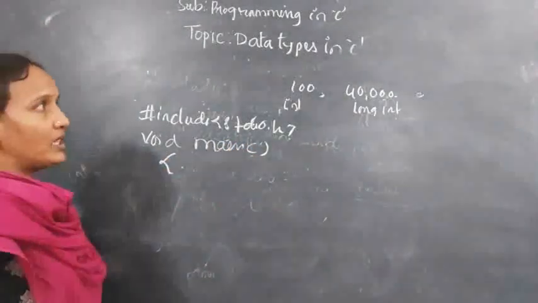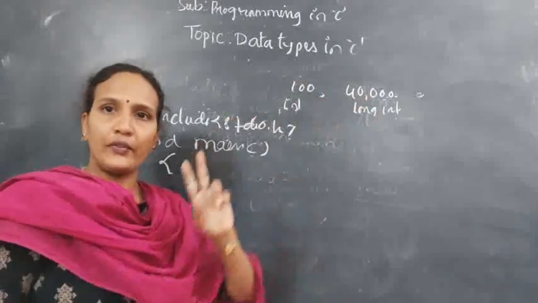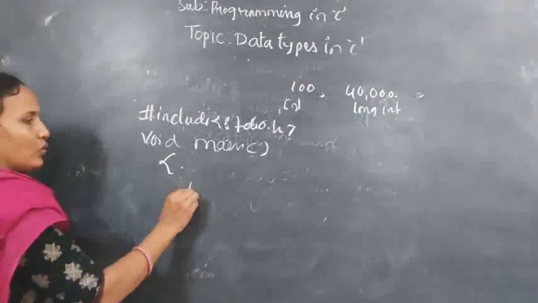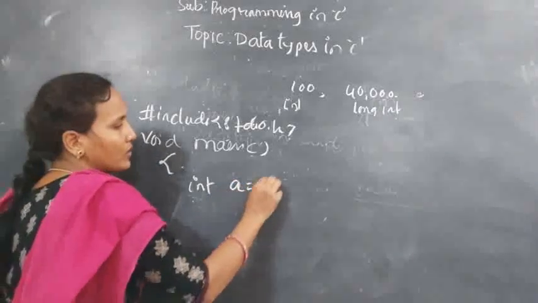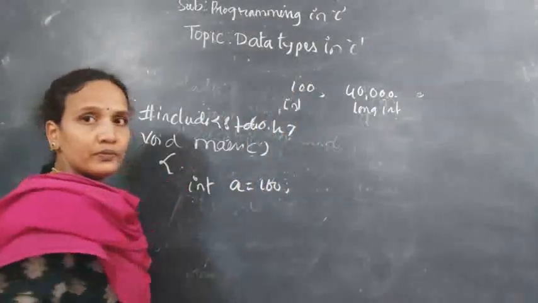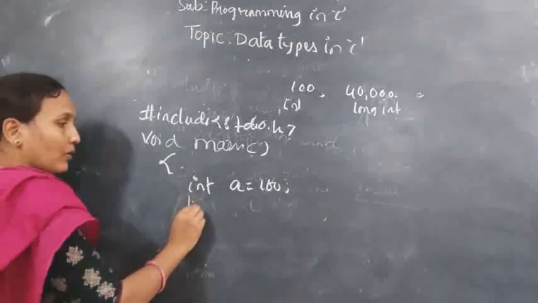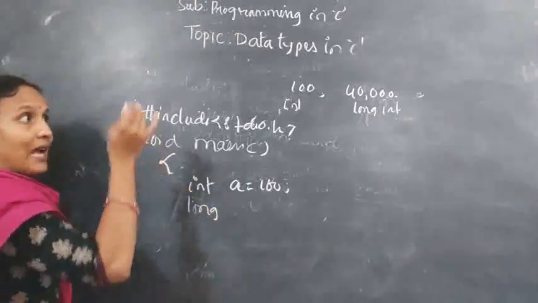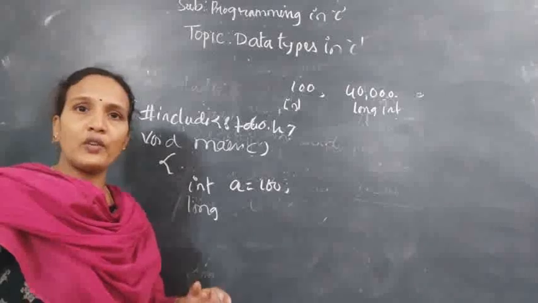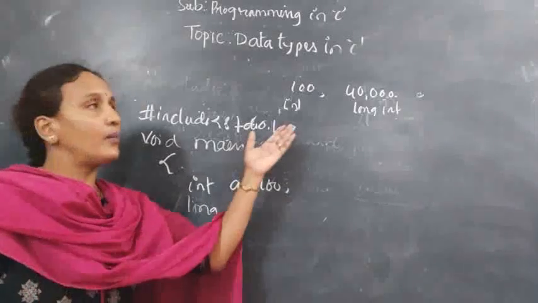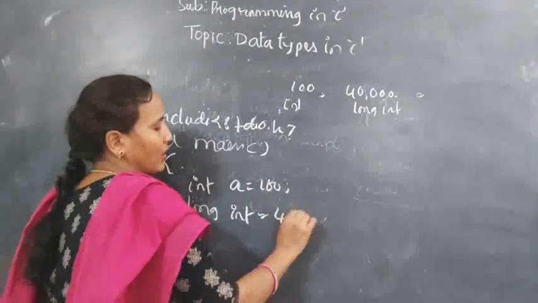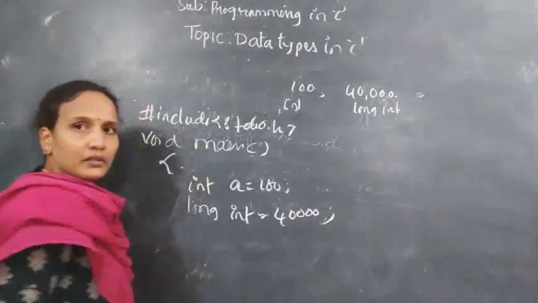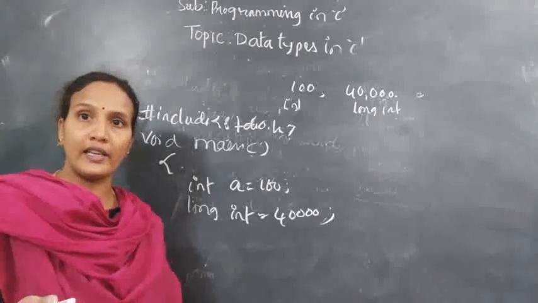If you have two values, then you have to declare two variables. Here I am taking two. One is the integer type: int a equals 100, a small value. The next one is a big value, whose range is above 32,000, so I am using a long int: long int b equals 40,000. So it depends on the value, on the range you are storing.